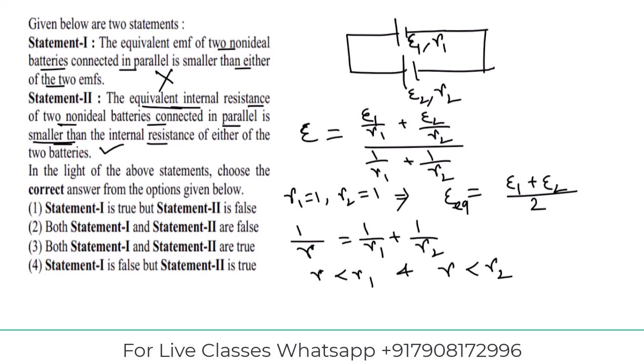So see, option 1 says statement 1 is true, so it is not. Both statement 1 and 2 are false, no. Both statement 1 and 2 are true, no. Statement 1 is false but statement 2 is true, that is option 4, which is the correct answer. So here is the correct answer.